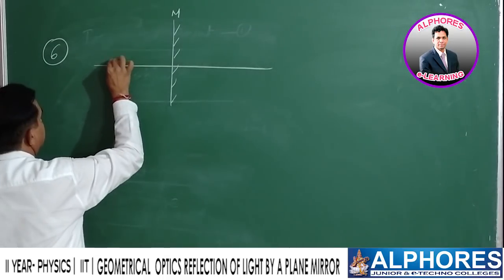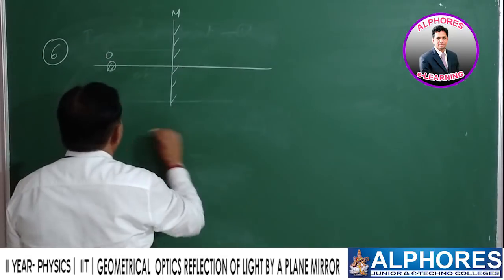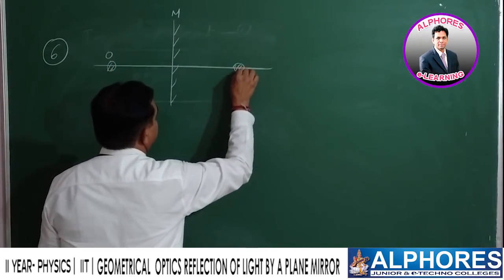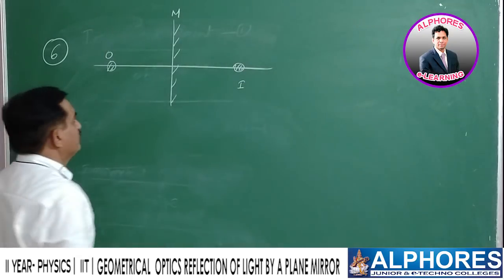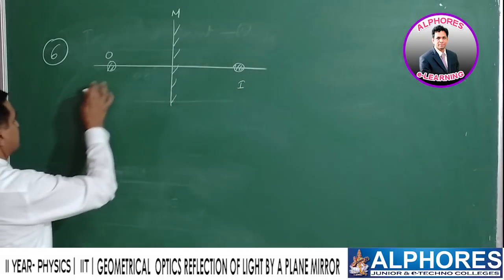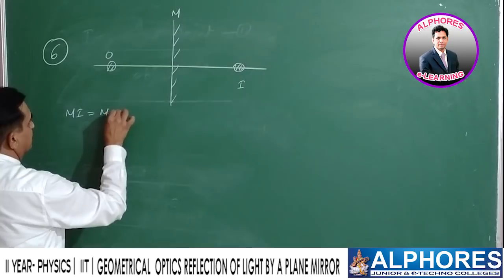The object is kept somewhere in front of the plane mirror. Its corresponding image is formed in it, which is a virtual image, of course. Now the distance of the image is equal to the distance of the object. MI is equal to MO.